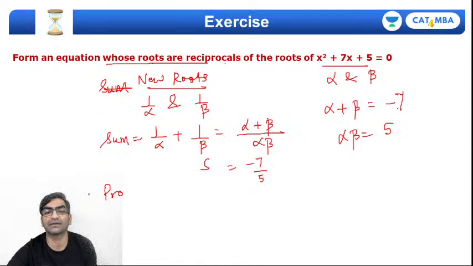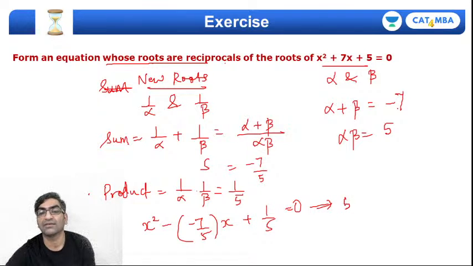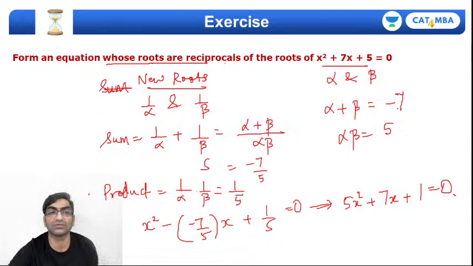Similarly, product is going to be 1 by alpha into 1 by beta, right? That's 1 upon alpha beta, that's 1 upon 5. So what will the equation be? x squared minus S into x plus P equals 0, right? And you can then simplify this as 5x squared plus 7x plus 1 equals 0, right? There you go.